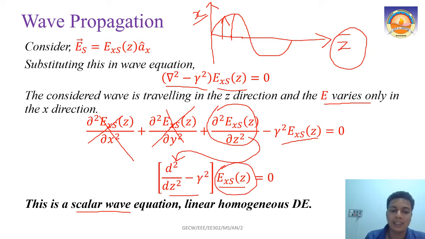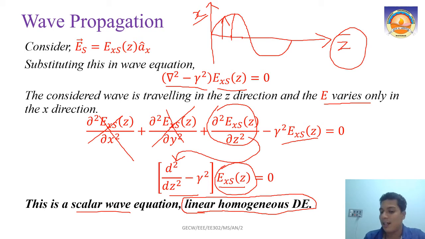So we are just considering the scalar wave equation, and at the same time it's a linear homogeneous differential equation, whose solution we already know, right? d² minus gamma squared into Ex(z) equal to 0. This is the simplest differential equation whose solution we already know from our mathematical understanding.